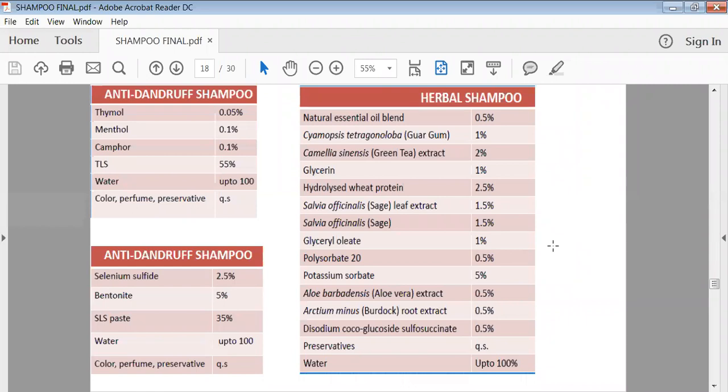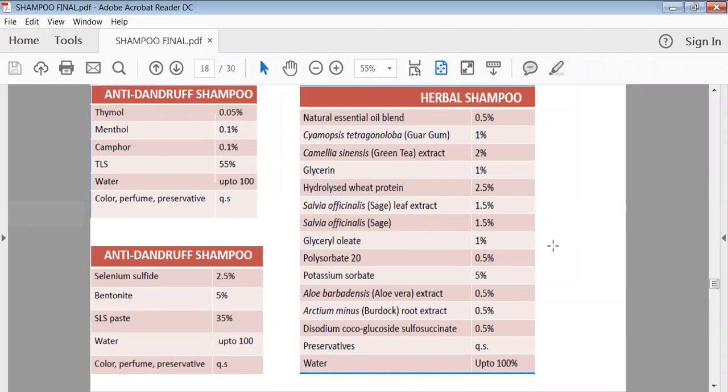Gorgum is there. Then Chamomilla officinalis, green tea extract is there. Glycerin. Most of these components are derived from plant extracts. Okay, aloe vera, which is very well known to you. Then burdock root. Then polysorbates are there. Then Salvia officinalis, sage leaf extract is there. So these are the different constituents which we have extracted from the plants, and we are using them in our shampoos.